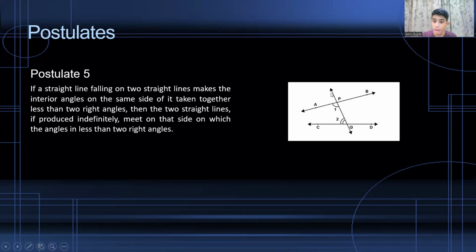So there is a line passing from A to B and C to D. So basically, this line is passing. These two are interior angles. APQ is an angle and CQP is an angle. But both the angles are not equal.